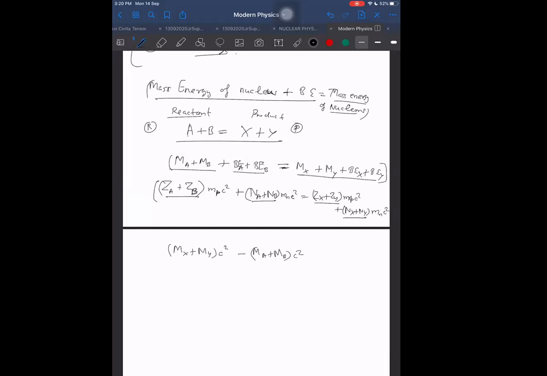So this mass is representing energy only, this mass and this mass. So you think as if it is energy only. And if you want, you can multiply by c square also. But even if we don't multiply, we should understand that the units are different, but it is representing energy only.